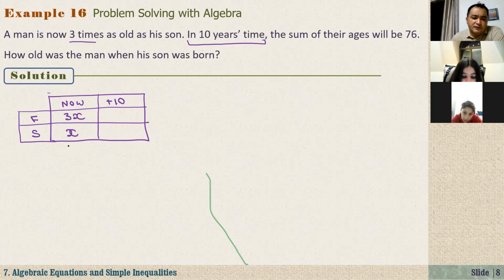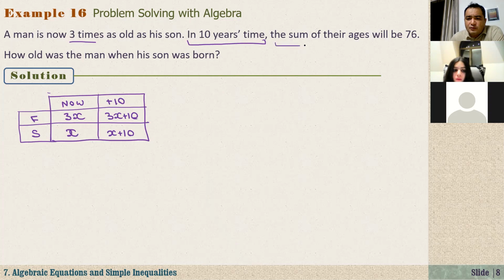If the son is now x years old, after 10 years he will be x plus 10 years old. And his father will be 3x plus 10 years old, right? In the second part of the question, it says the sum of their ages in 10 years' time. So after 10 years, his father is 3x plus 10, and his son is x plus 10.